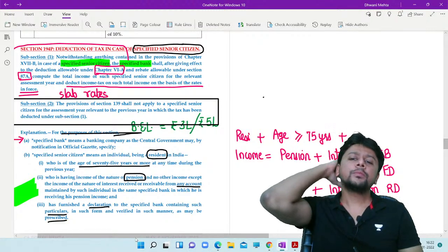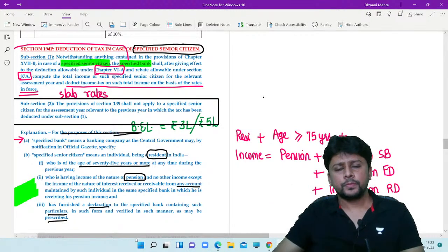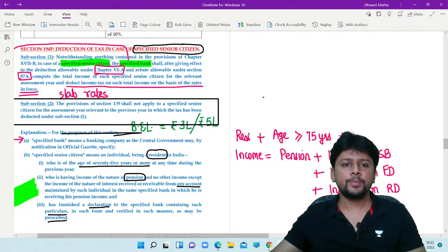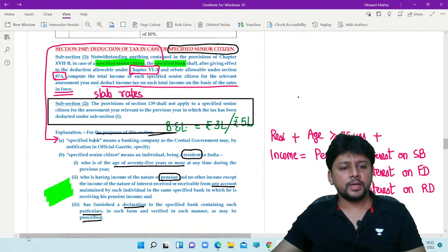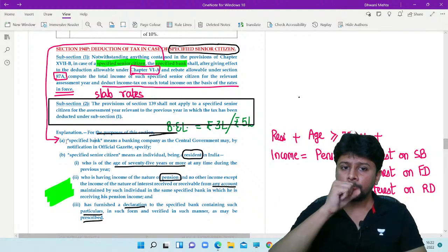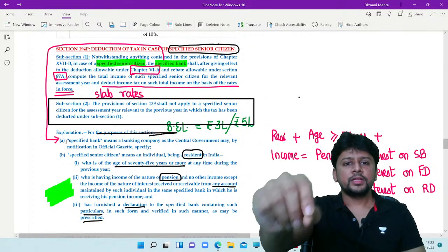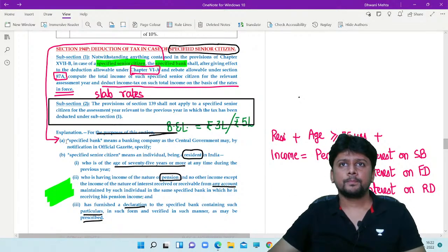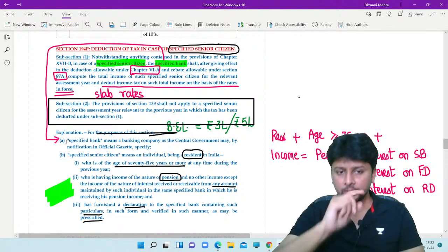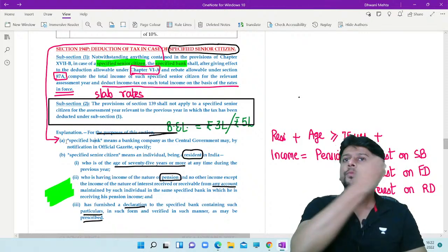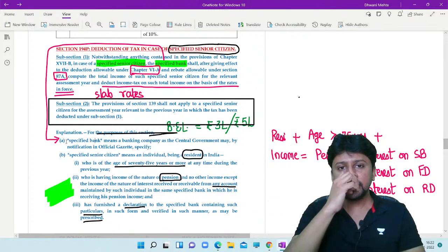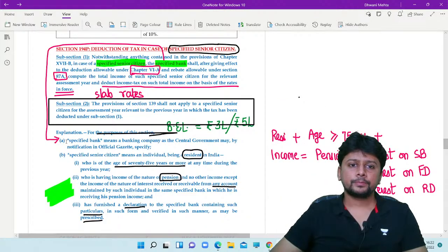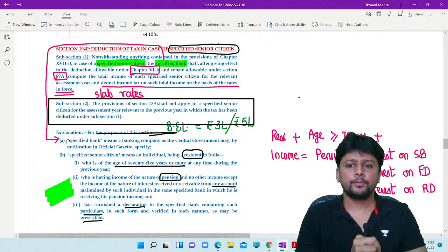So, if you are somebody who is below the age of 75 years, then even if you are a resident, 194P will not apply. That means what will happen? For you, TDS will be done normally. When the bank will give you interest, it will deduct tax as per 194A. If you are getting pension, so on the pension, if TDS is to be deducted, the employer or that insurance company will deduct TDS. Then this section will not apply.